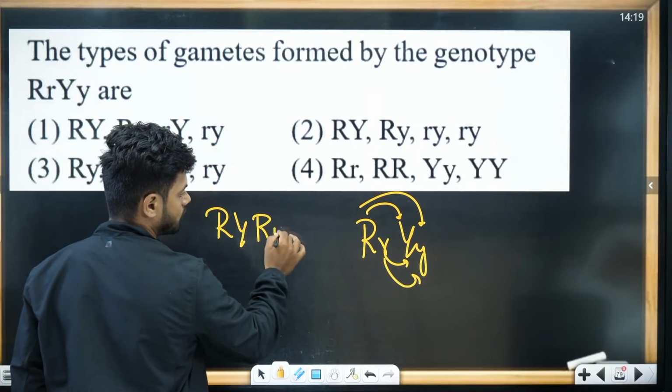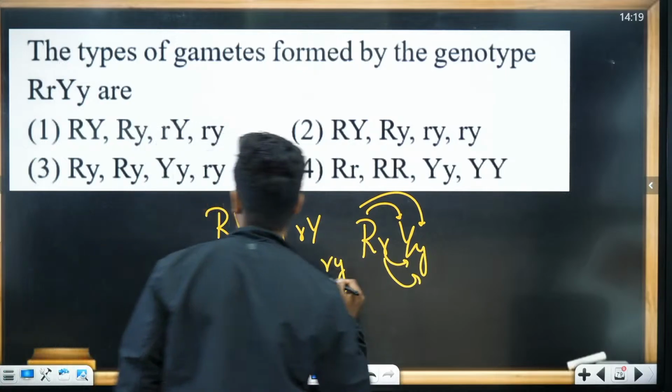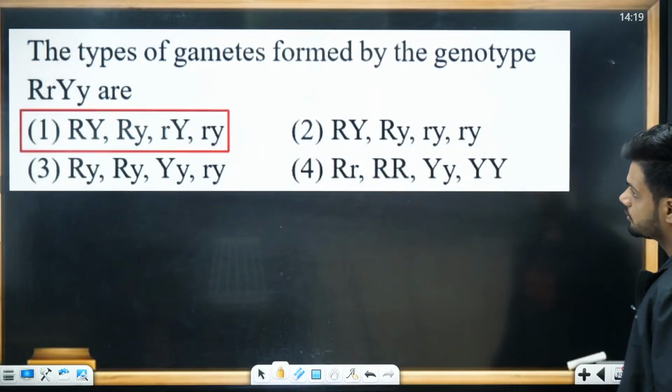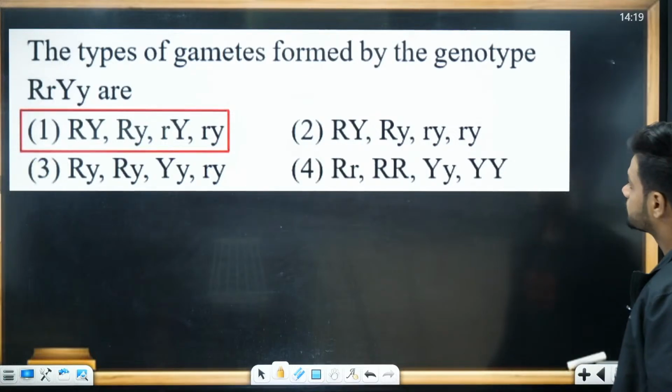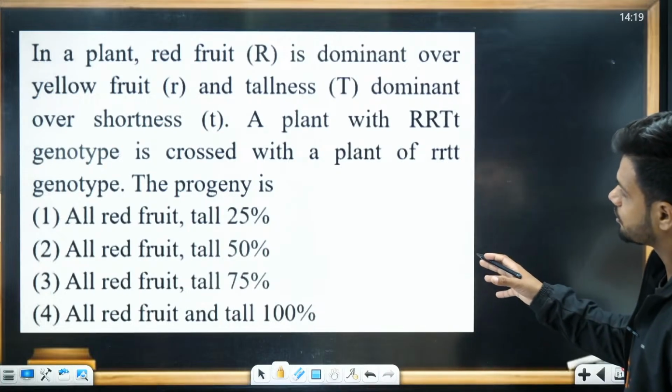Capital R, small y, small r, capital Y, small r, small y. Option number 1. Easy question. Next question, friend. Now, I think we have solved this type of question once already.